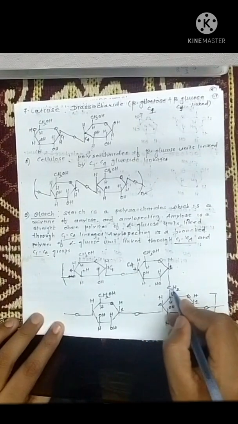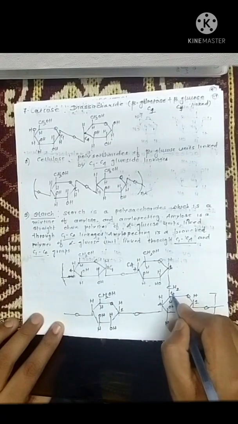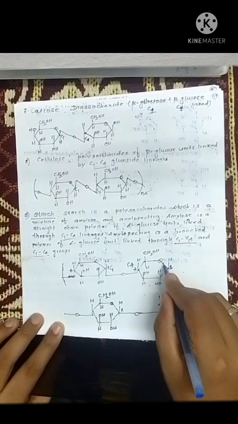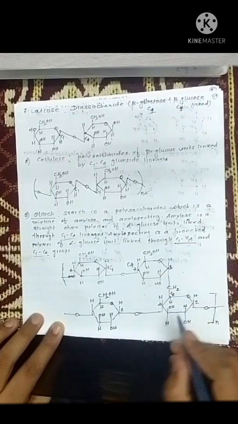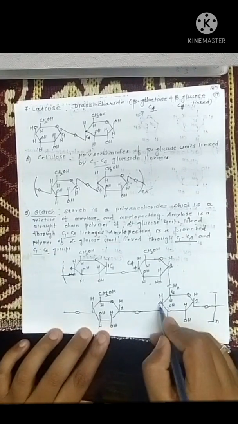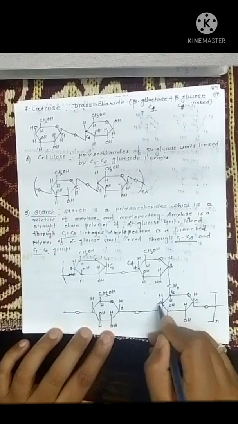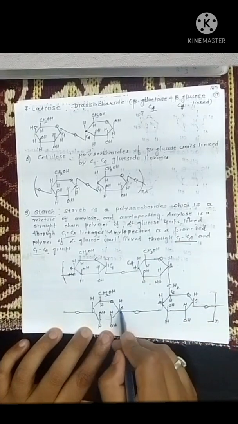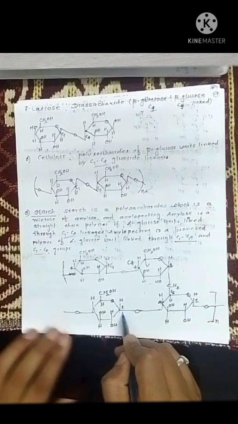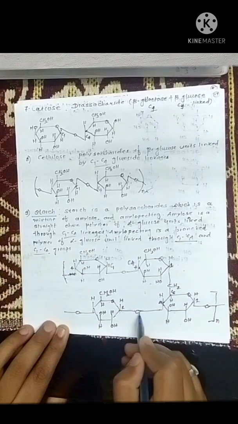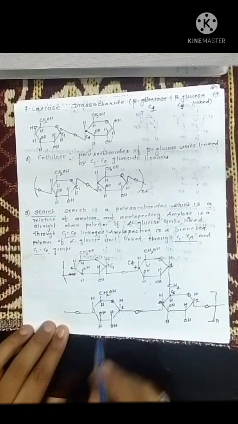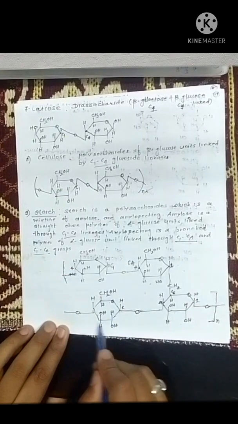And when you join the 6 carbon atom with the first carbon atom of alpha D glucose of the second unit, you have to join the fourth carbon of the third unit of alpha D glucose with the first carbon atom of alpha D glucose of the fourth unit.